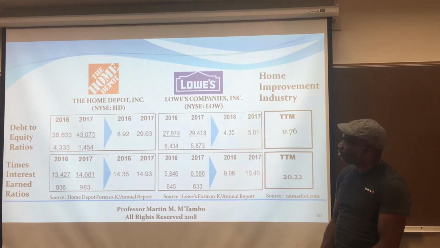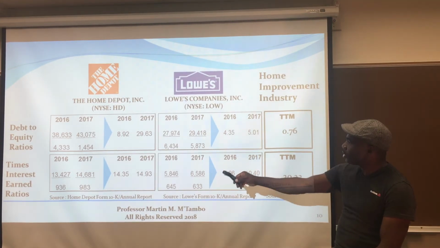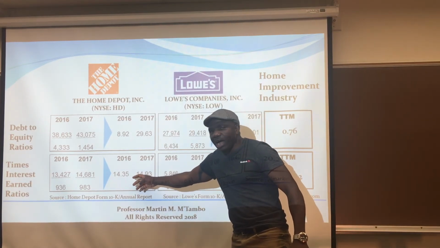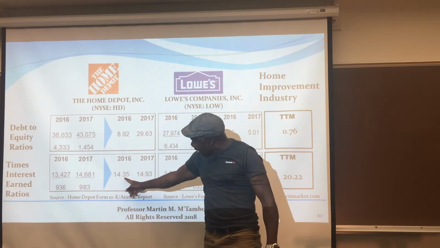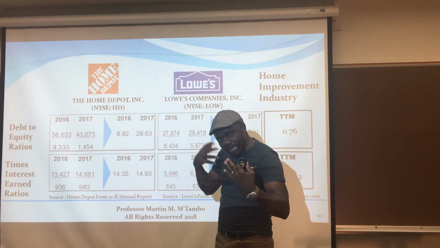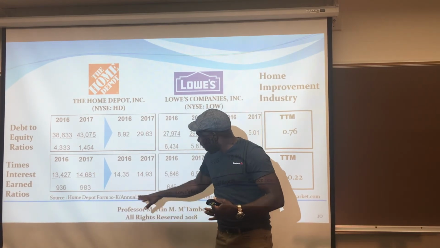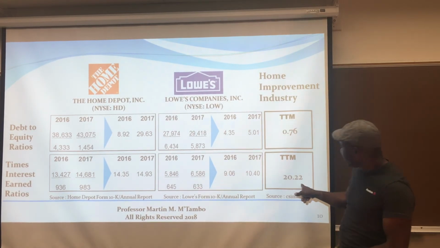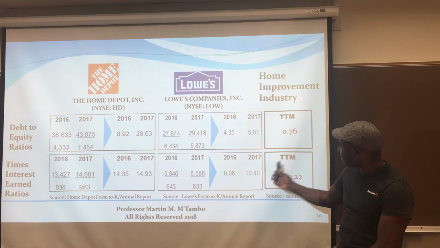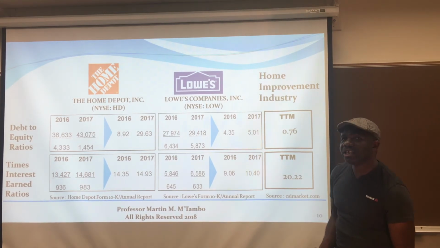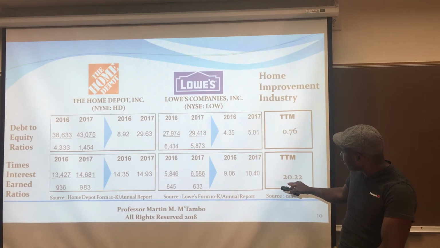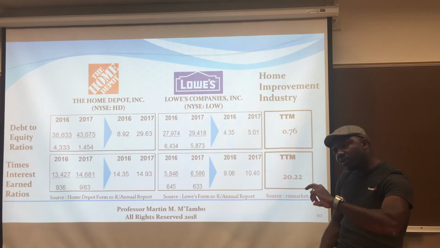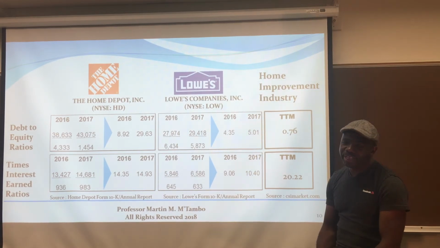And then times interest earned ratios, which basically shows the ratio that measures that for every dollar of the interest charges on the books, you have $14.35. That's the simplest way of explaining it. These numbers, they're impressive numbers. However, look at the industry. The industry is over $20. And obviously this is TTM, which is the trailing 12 months. So over the last 12 months, on average, the industry has $20 of earnings before interest and taxes to cover every dollar of the interest charges.